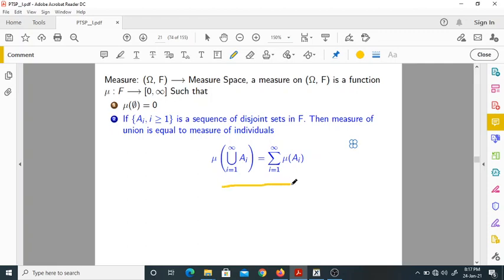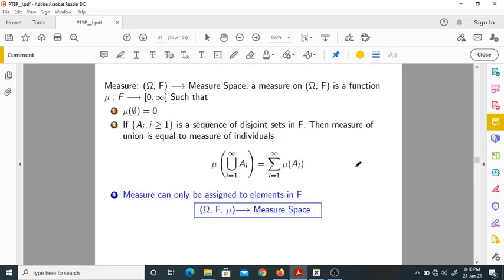So this is very, very important. I have taken disjoint sets. Disjoint means mutually exclusive, which means sets which do not have any common elements are called disjoint sets. Now, if you measure any of these disjoint sets, this is the simple logic: it is equivalent to measuring the individual elements. We'll come to know these things later, but just try to understand this now itself. So we can measure something.